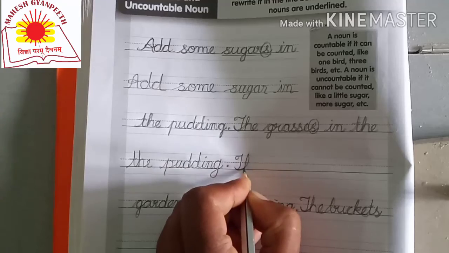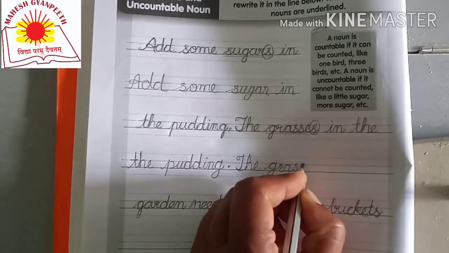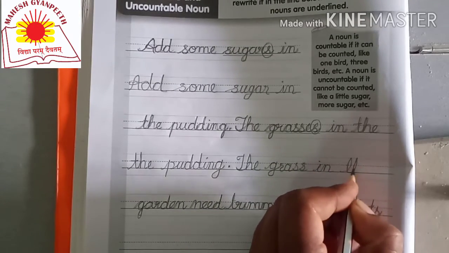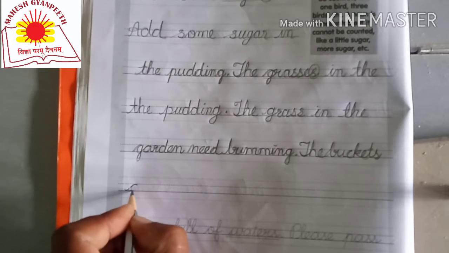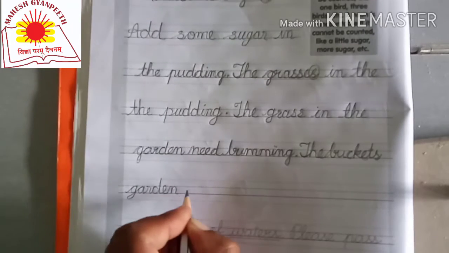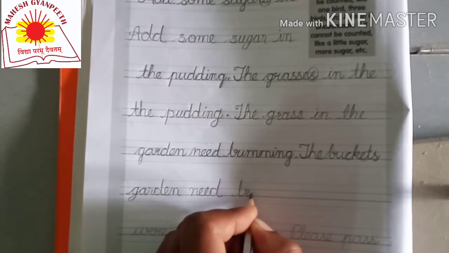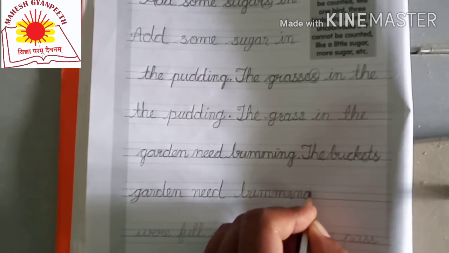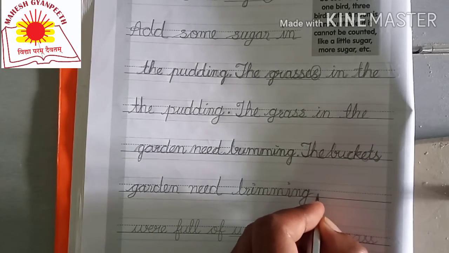The grass in the garden need trimming. Okay, you just have to give a full stop here.